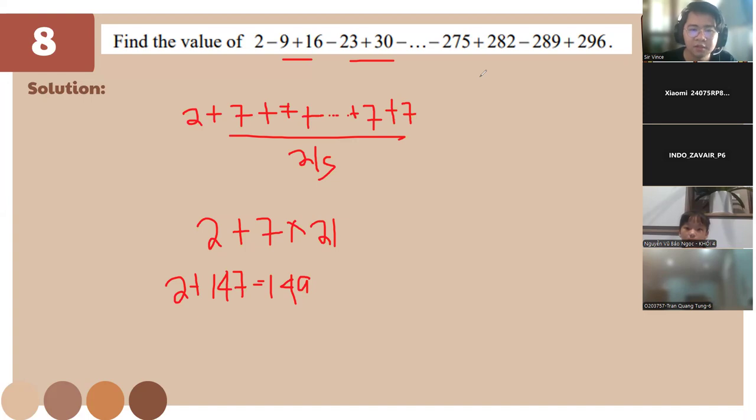So I just made a shortcut. If you want, this is actually very long. Plus 16 minus 23 plus 30. Then 33 plus 40.